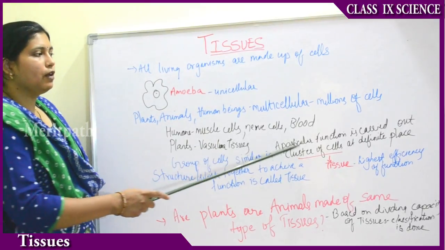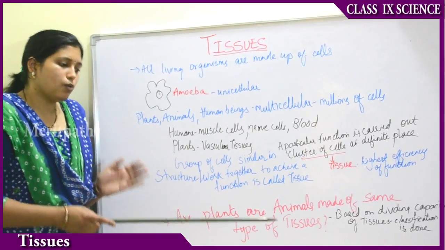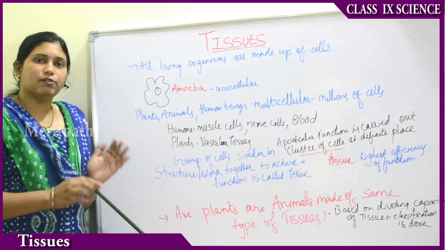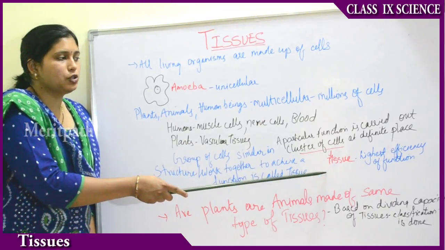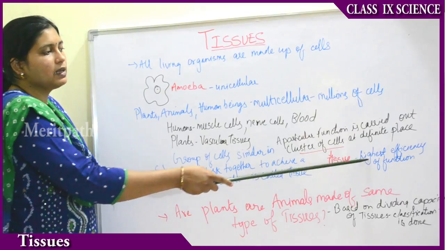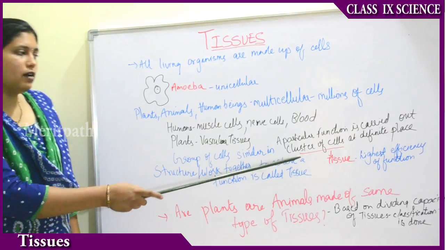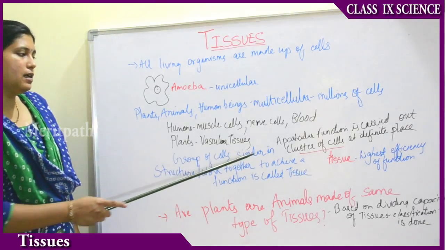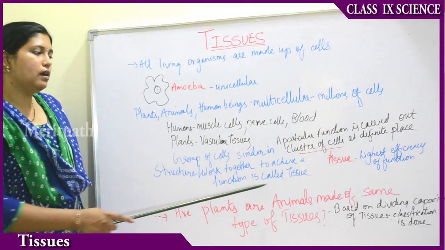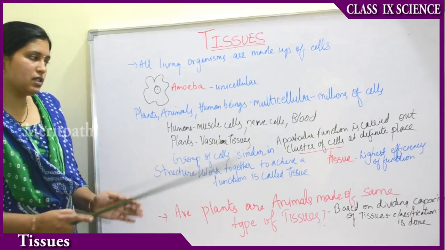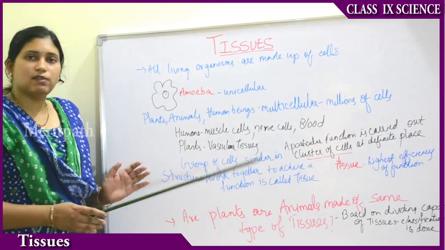So a particular function is carried out by a cluster of cells at one specific place. So one specific function is carried out by one group of cells at only one place. So this cluster of cells is called a tissue. So tissues have the highest efficiency of function. They can do all the functions of the body. So what is the definition of a tissue? A group of cells similar in structure or work together to achieve a function is called tissue. Remember, a group of cells similar in structure, size, shape, or work together to achieve a particular function.